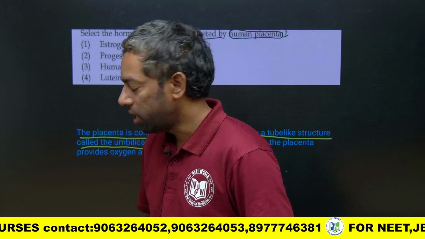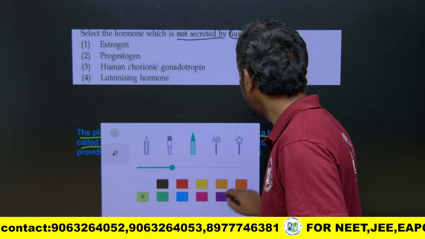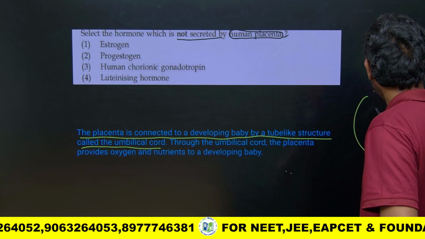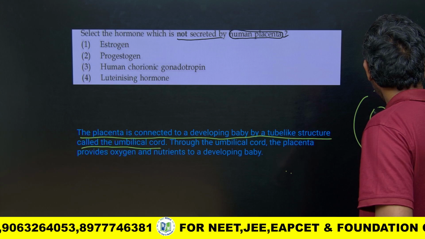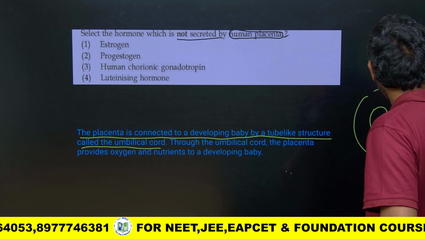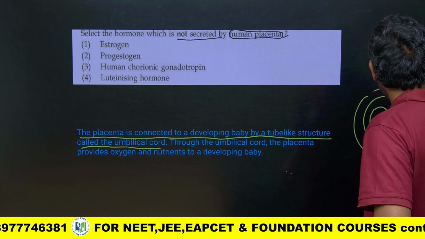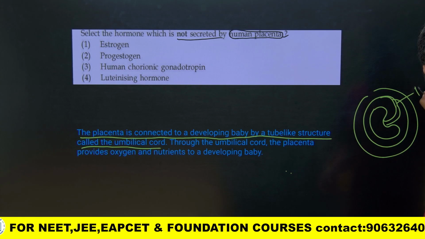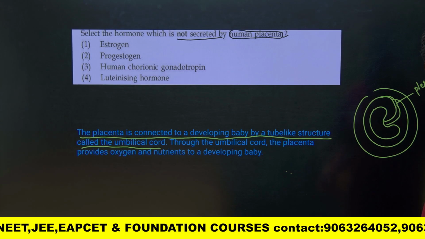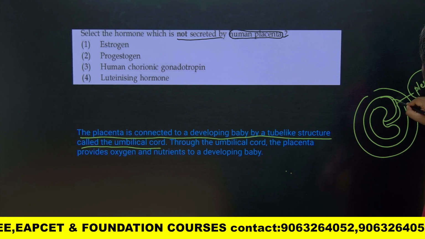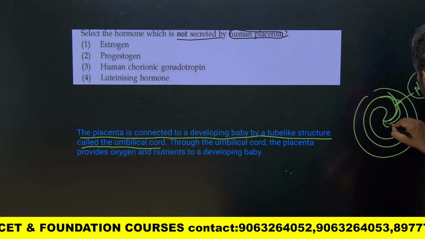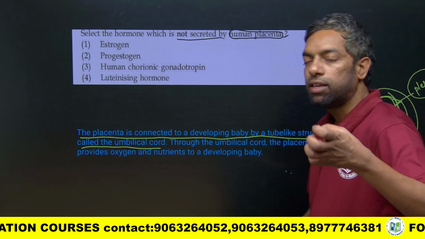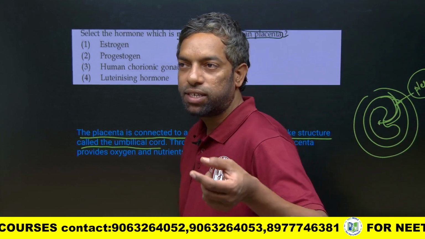The fetus in the womb is connected to the mother through this umbilical cord. This is the placenta and the umbilical cord, which carries blood, oxygen and food to the baby.